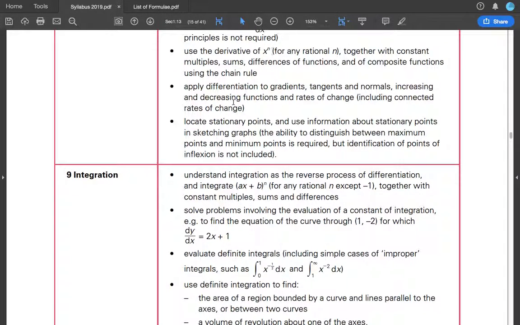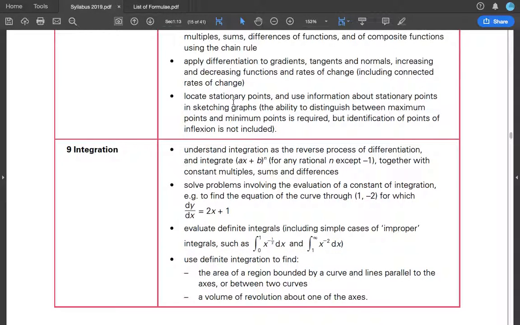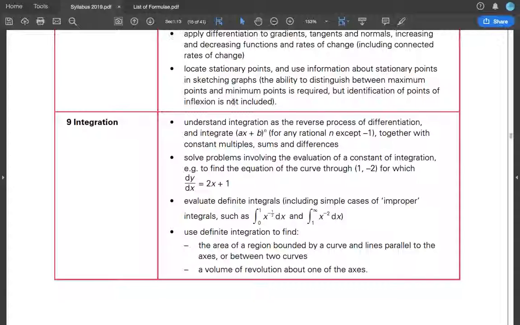Apply differentiation to gradients, tangents, and normals, increasing and decreasing functions, rates of change, including connected rates of change. So that's again using the chain rule. Locate stationary points. Use the information about stationary points in sketching graphs. The ability to distinguish between maximum and minimum points is required, but identifying points of inflection is not included. You must not know what points of inflection are, but if you want to know, just Google it. That's all.